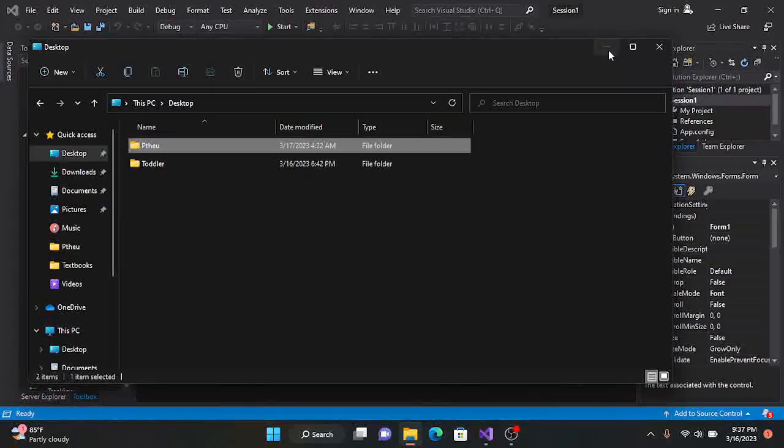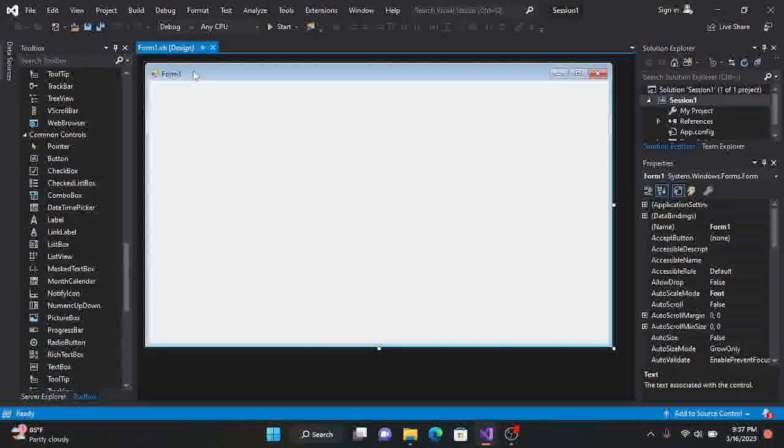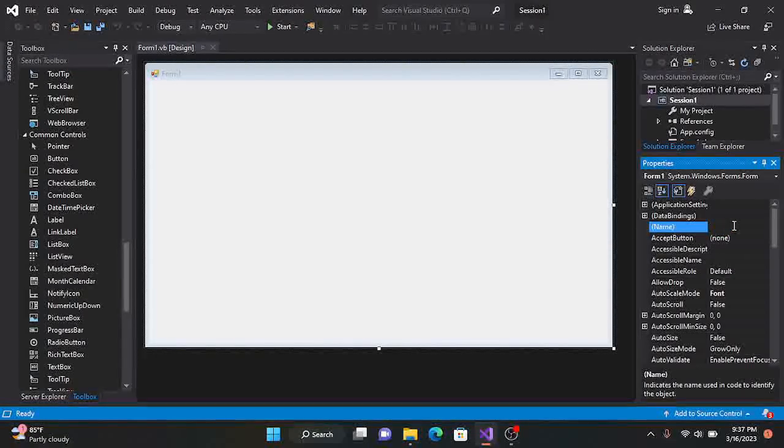In the same way, we are going to change this Form1 to something more appropriate. In this case, since we'll be printing out Hello World, let's change the name. Always make sure that the name of your form begins with a capital letter. So let's say something like Message, and then you press Ctrl+S to save it.